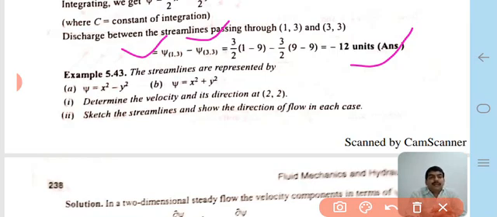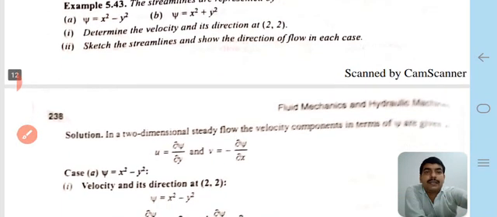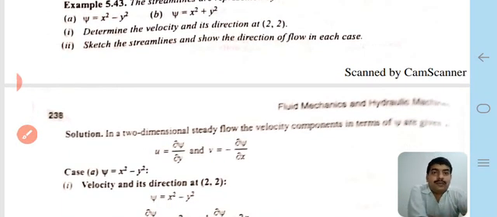Next type of example: a streamline represented by ψ = x² - y², and ψ = x² + y². Determine the velocity and its direction at (2, 2), which we can calculate easily. Now the second part: sketch the streamlines and show the direction of flow in each case.